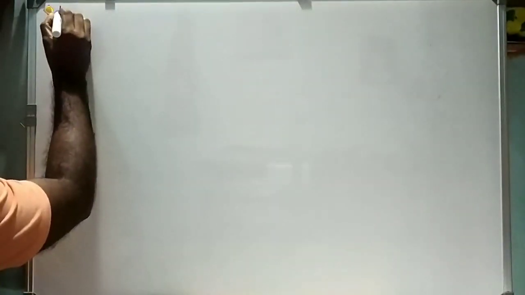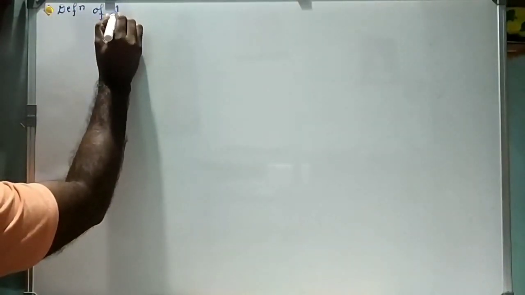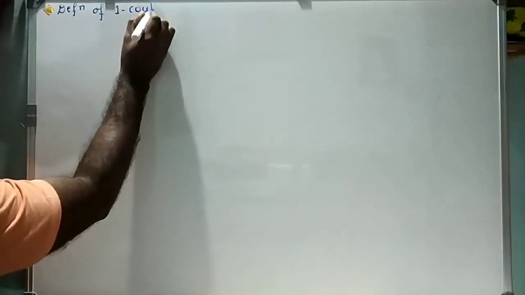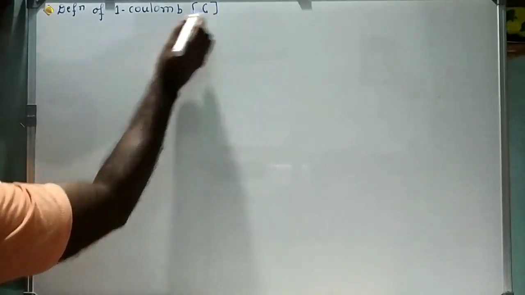Okay friends, in this class now we are going to study what is the definition of one coulomb and what is the definition of relative permittivity or dielectric constant, and also we are going to study what is the superposition principle in electrostatics. Now let us study what is the definition of one coulomb, simply denoted as capital letter C.